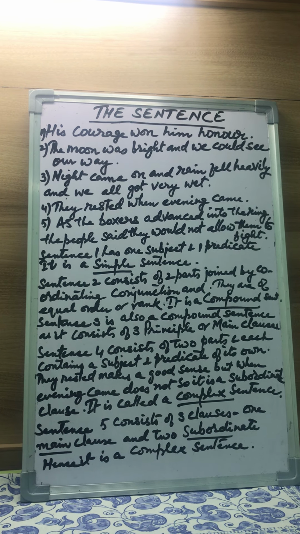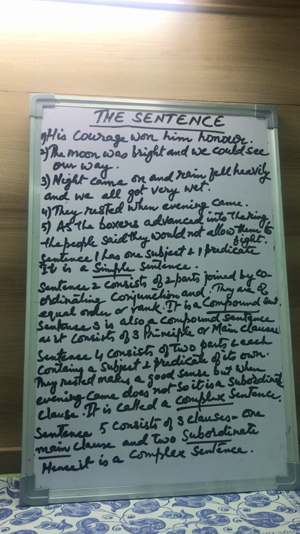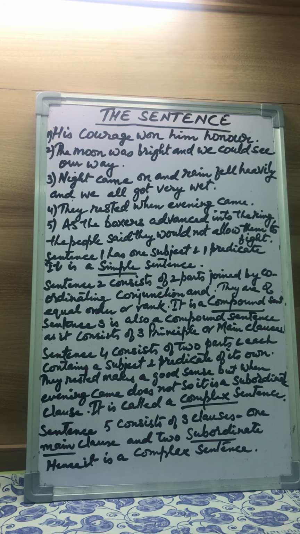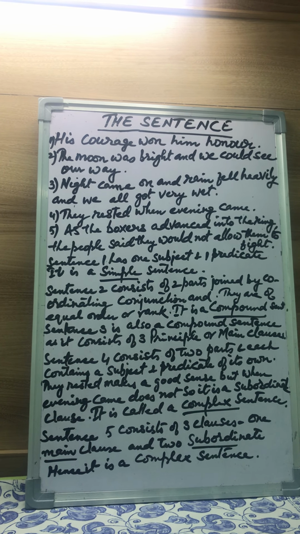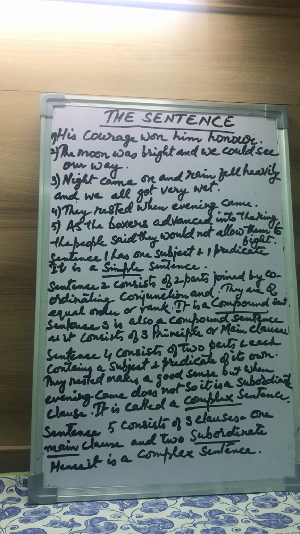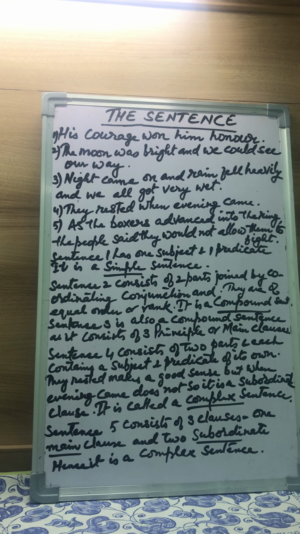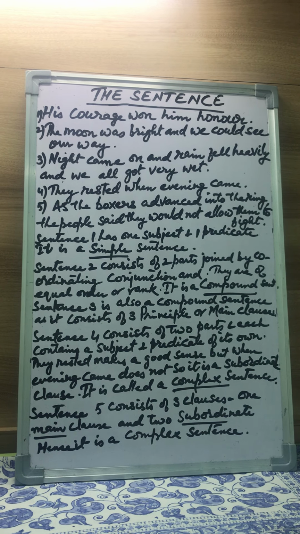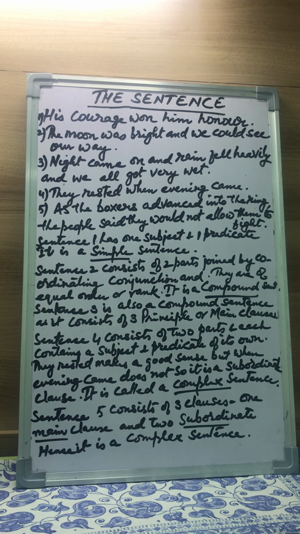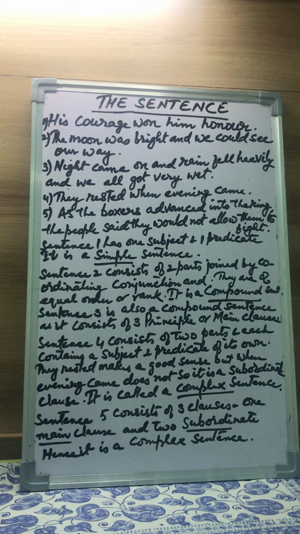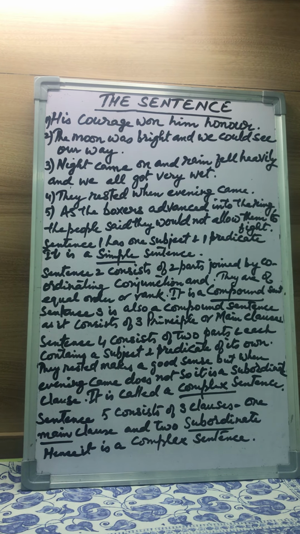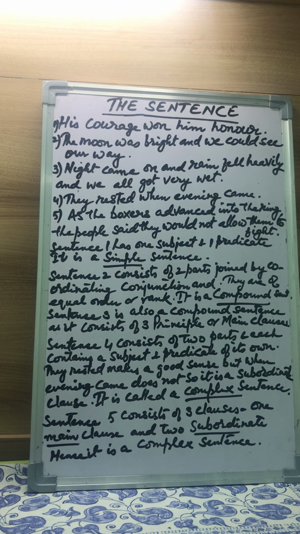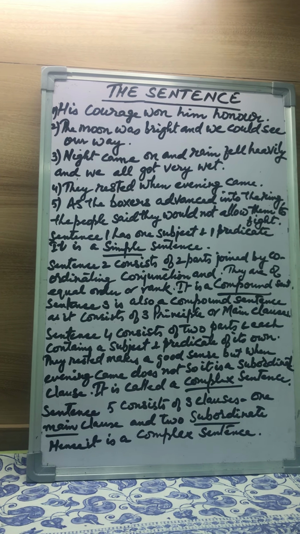Two sentences of equal rank are joined by conjunction either or, and hence it is a compound sentence. I both thanked him and rewarded him. I both thanked him is the first sentence and rewarded him is the second sentence. So two sentences of equal rank are joined by the conjunctions both and, and it is known as a compound sentence.